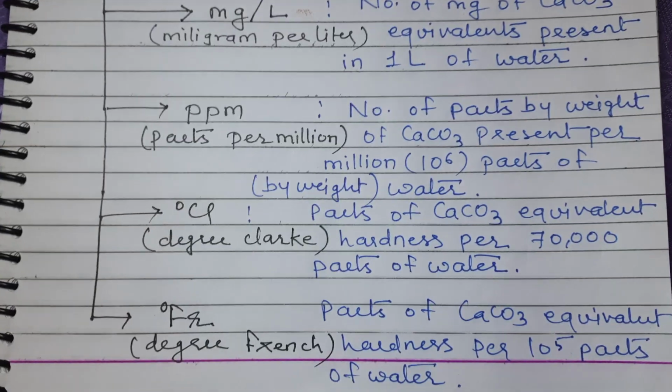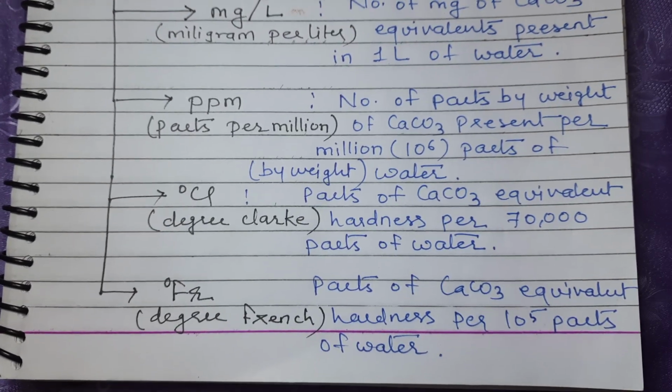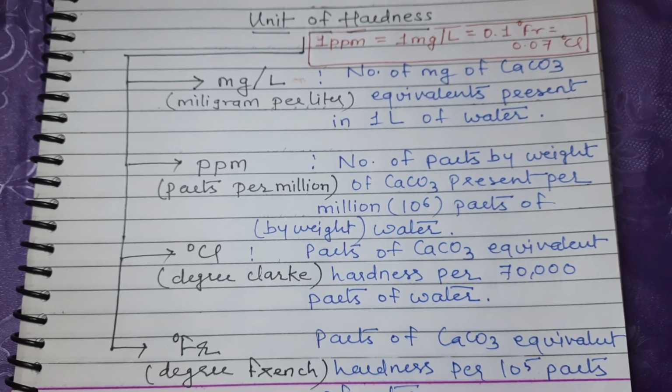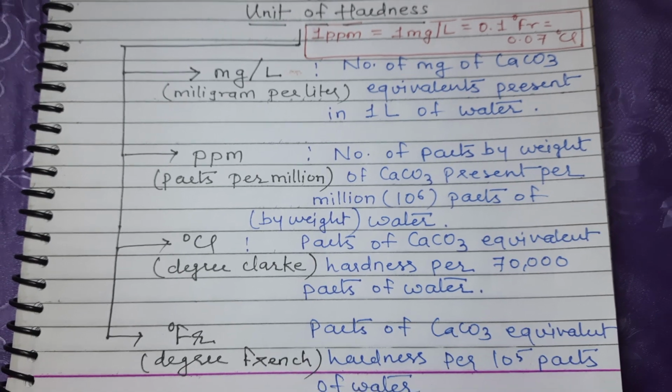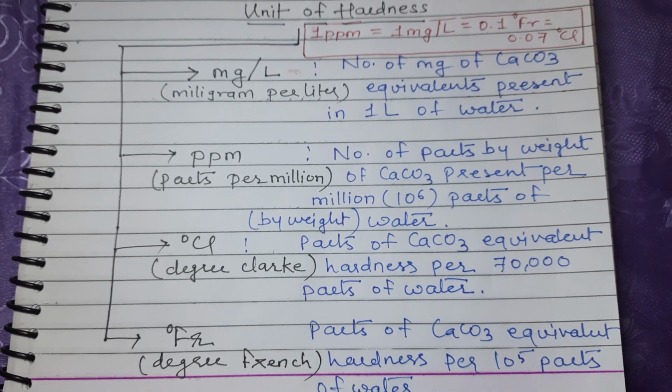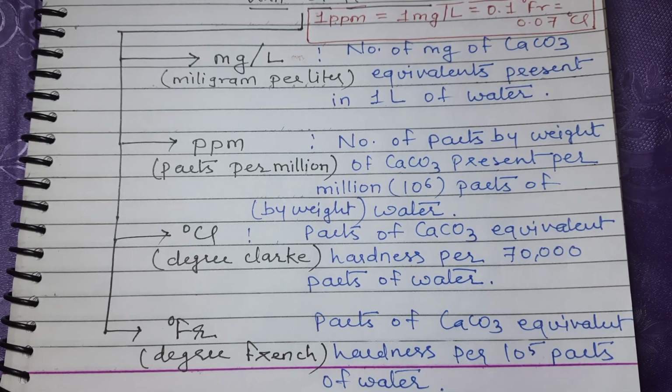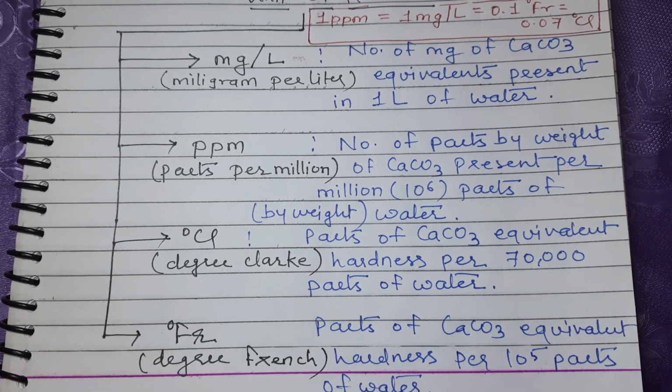So this was all about hardness, its types, degree of hardness and units of hardness. In the next coming lectures, we will discuss more about the removal of hardness by lime soda method, zeolite method and ion exchange method. Thank you.